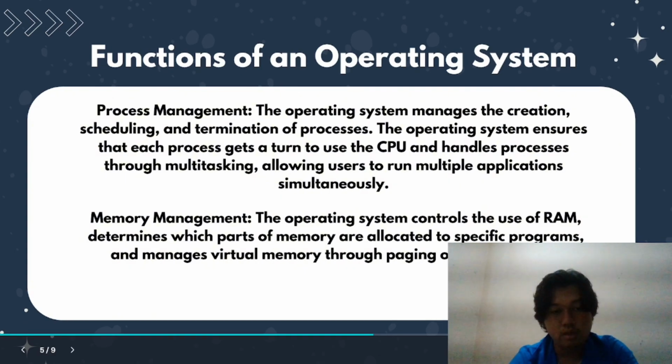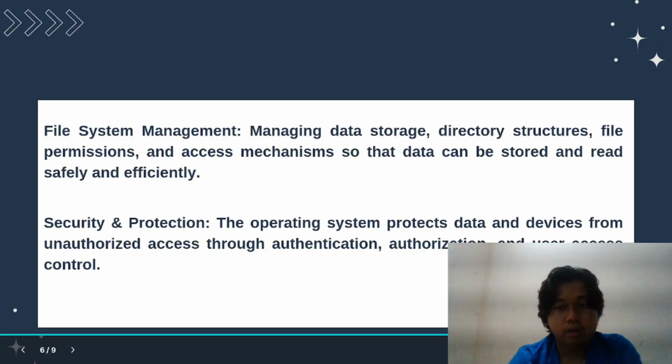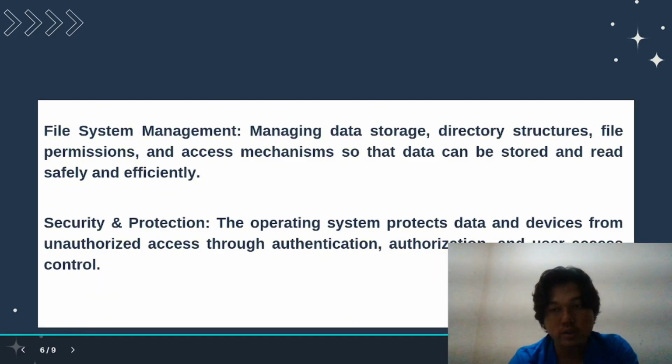Memory management. The operating system controls the use of RAM, determines which parts of memory are allocated to specific programs, and manages virtual memory through paging or segmentation. File system management. Managing data storage, directories, stored files, permissions, and access rights so that data can be stored and read safely and effectively. Security and protection.